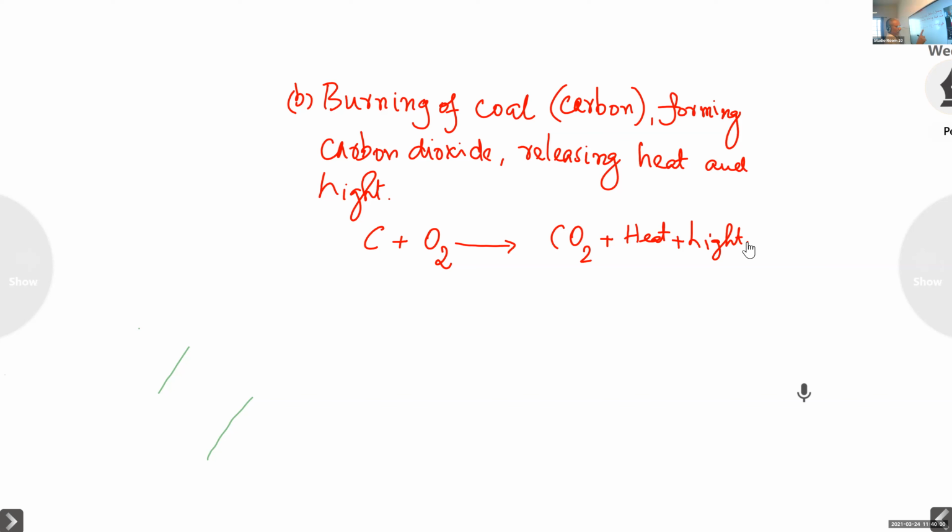See, carbon, coke, is in the solid state. So we can write it here, carbon. Then oxygen, that is in the gaseous state. Carbon dioxide, that is also in the gaseous state. It is not compulsory, but we are trying to write the state symbols also. Slowly we will study how to balance the equation.